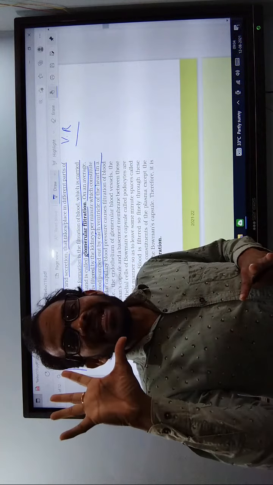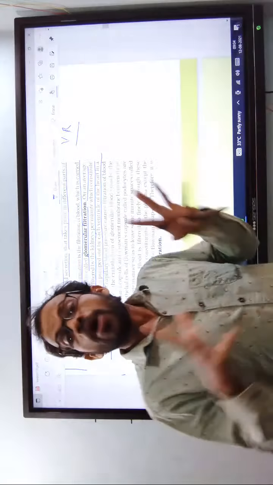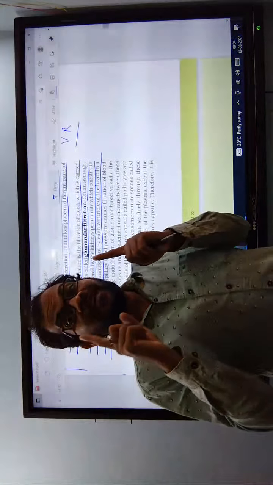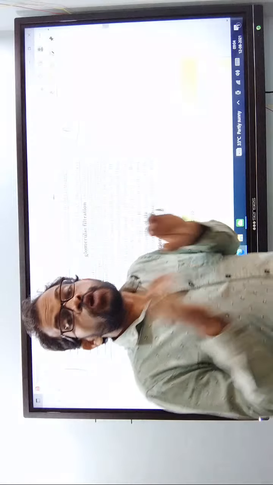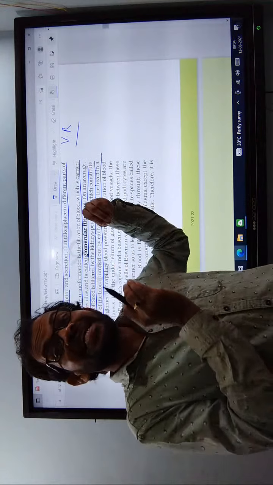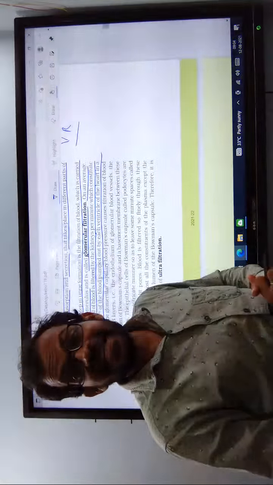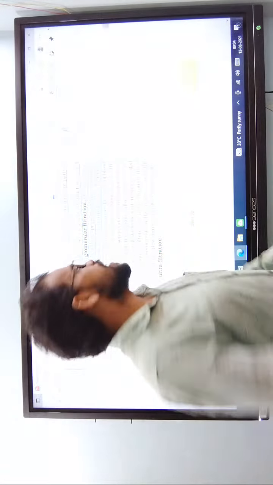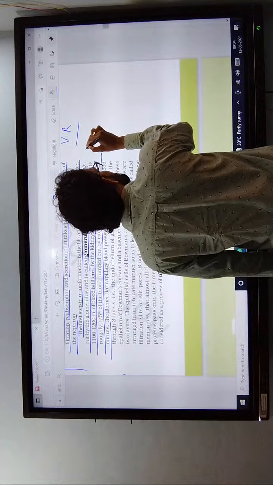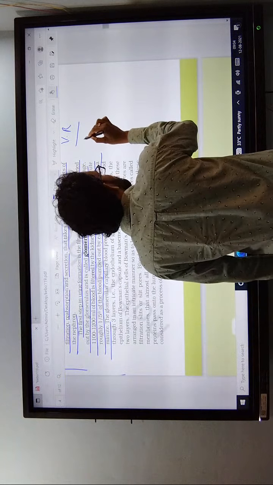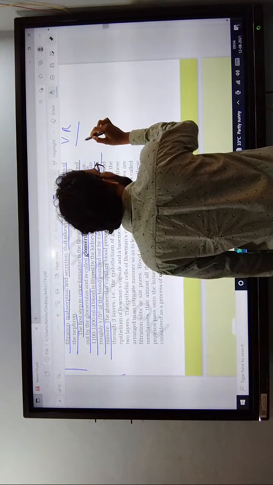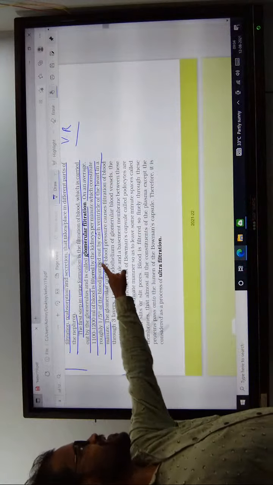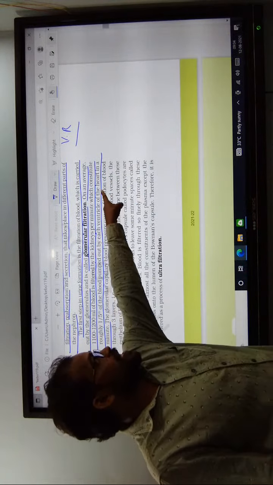Out of 5 liters, 25% enters the glomeruli. That is the cardiac output.